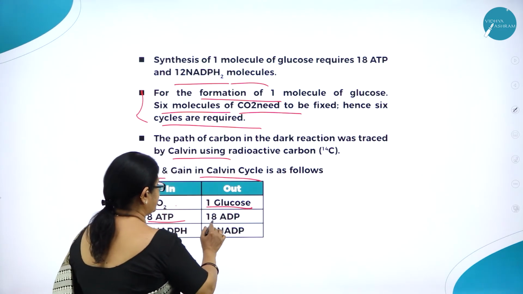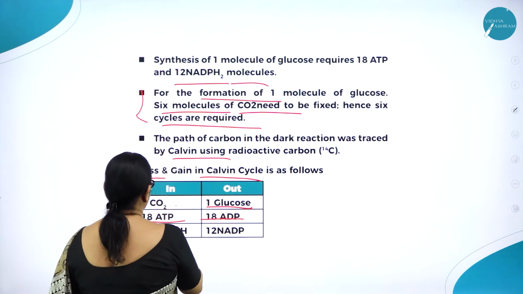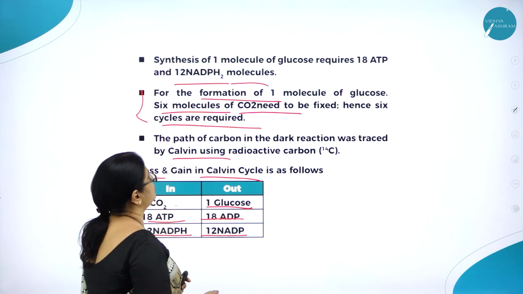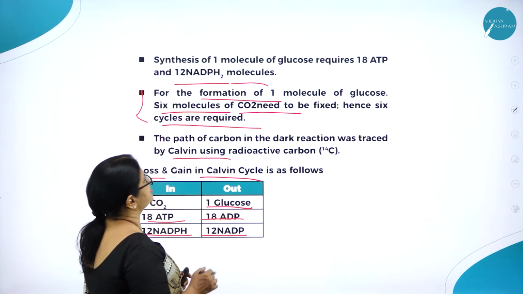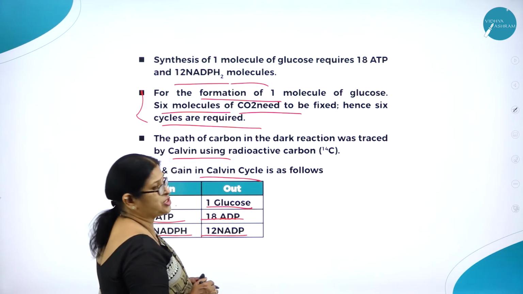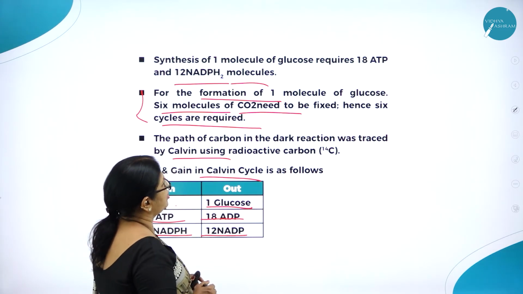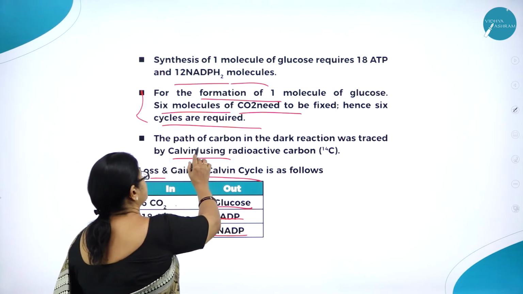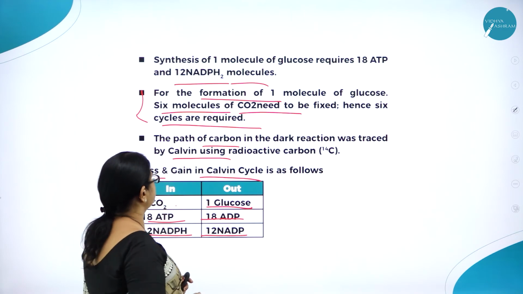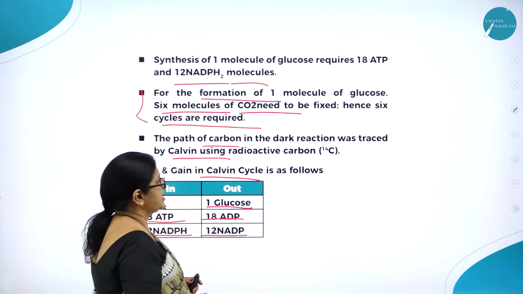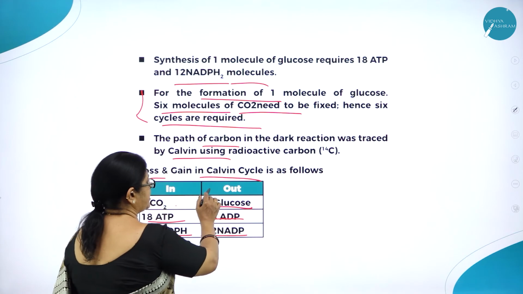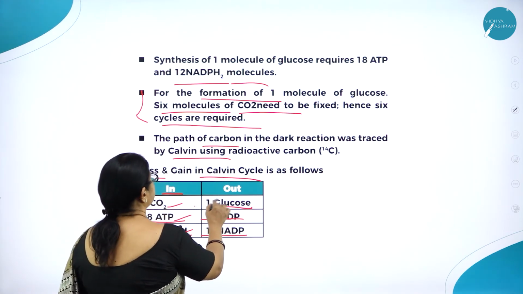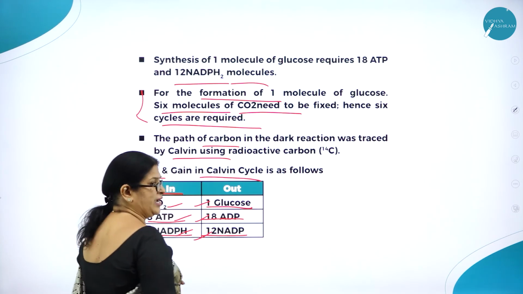18 ATP is utilized and 18 ADP is obtained. Then 12 NADPH2 enters and 12 NADP is moving out. So synthesis of one molecule of glucose requires 18 ATP and 12 NADPH2 molecules. For the formation of one molecule of glucose, 6 molecules of CO2 need to be fixed. Hence, 6 cycles are required. The path of carbon in the dark reaction was traced by Calvin using radioactive carbon, that is C14. So in is 6 CO2, 18 ATP and 12 NADPH2. Out is 1 glucose, 18 ADP and 12 NADP.